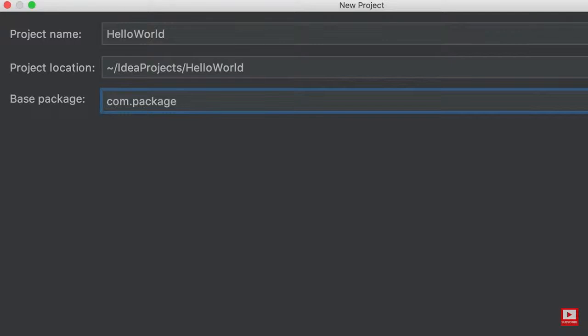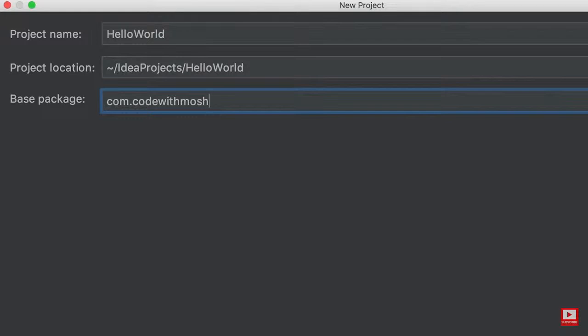So as our applications grow, we're going to end up with hundreds or even thousands of classes. So we should properly organize these classes into packages. Now, by convention, the base package for a Java project is the domain name of your company in reverse. So my website is codewithmosh.com. That is why I'm going to set the base package for this project to com.codewithmosh.